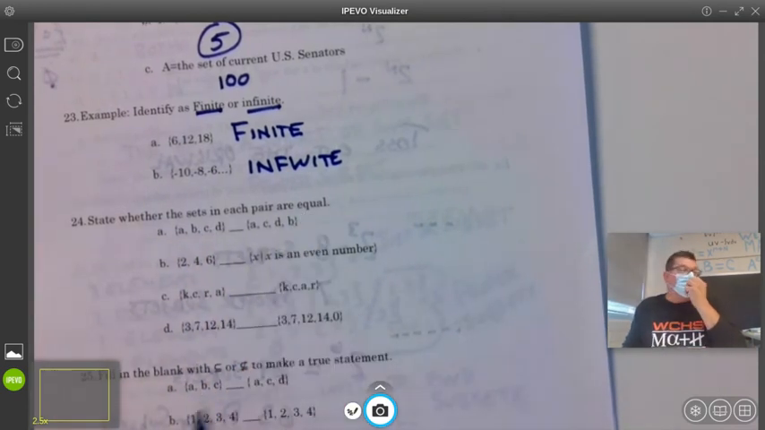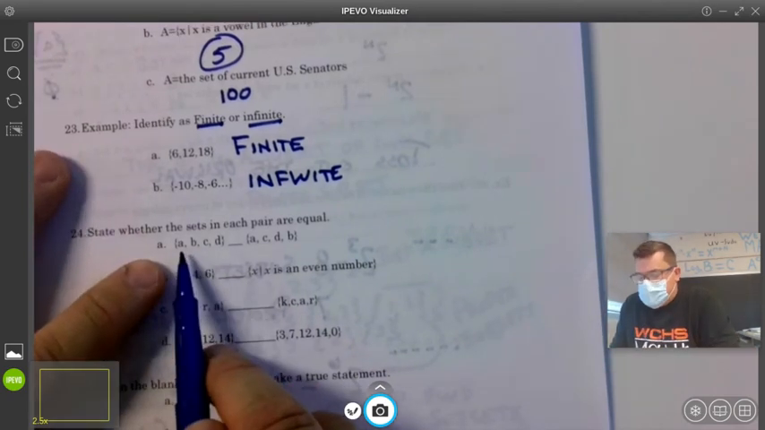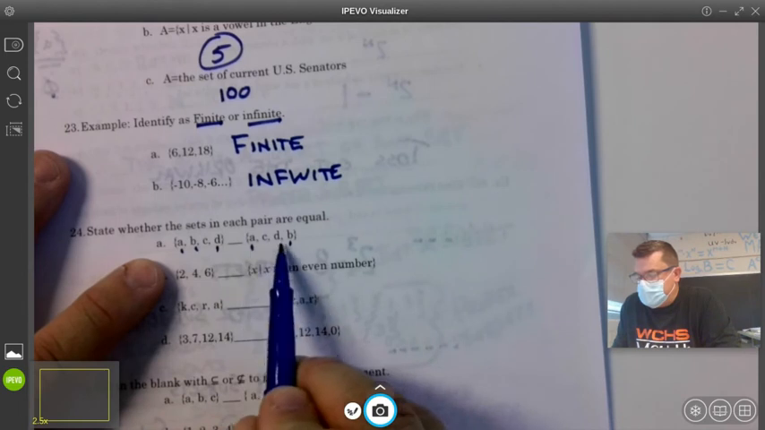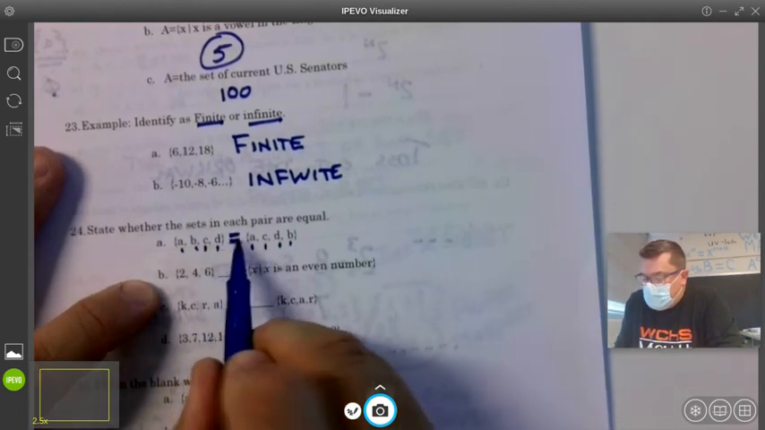State whether the pairs are equal. Equal means they have the same exact contents. So, doesn't matter the order. A, it's in there. B, it's in there. D, it's in there. I forgot C, it's in there. Are these equal? Yes.